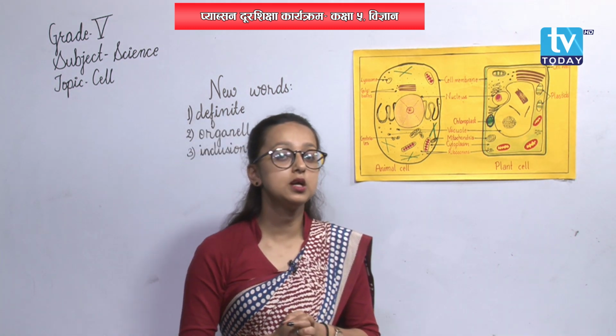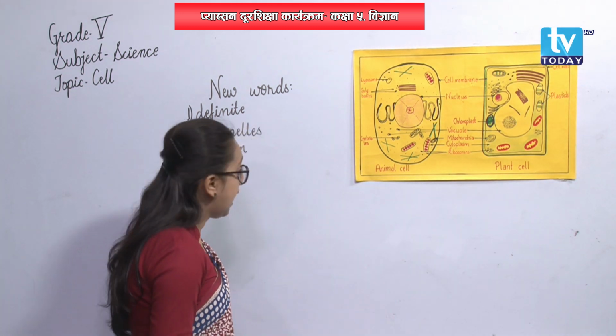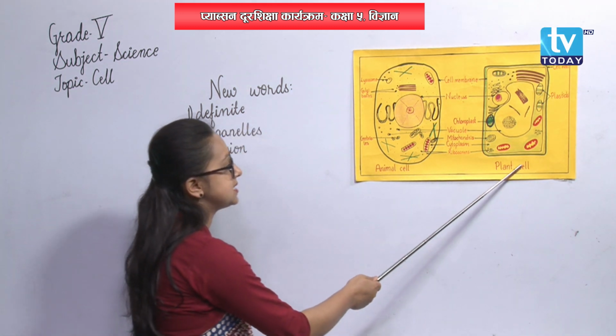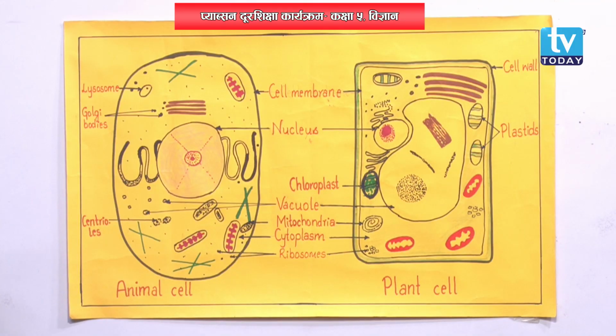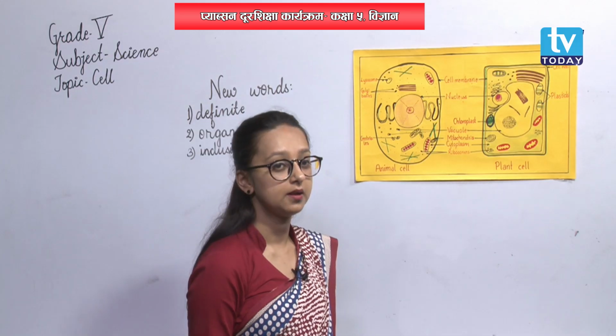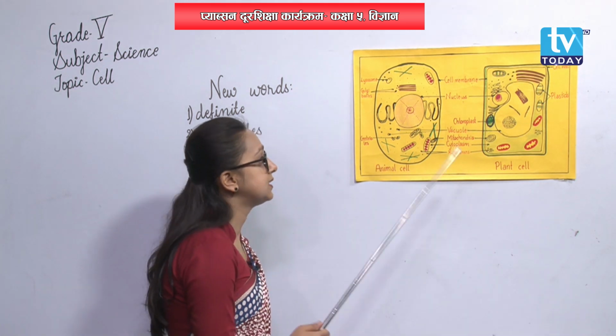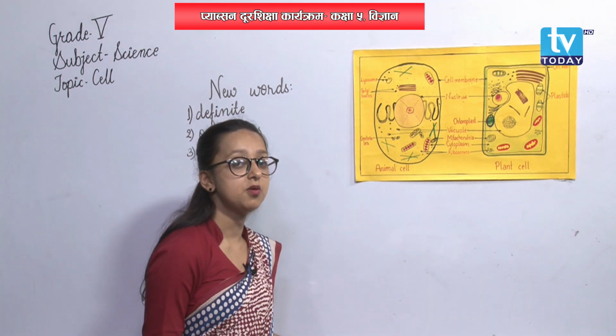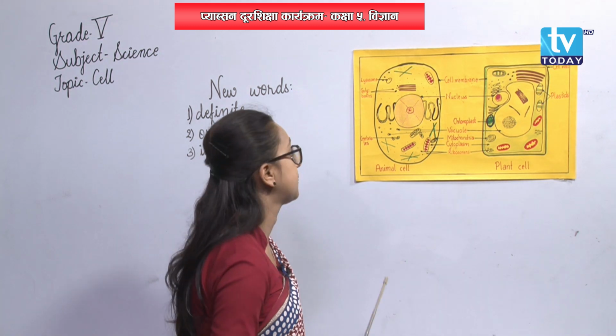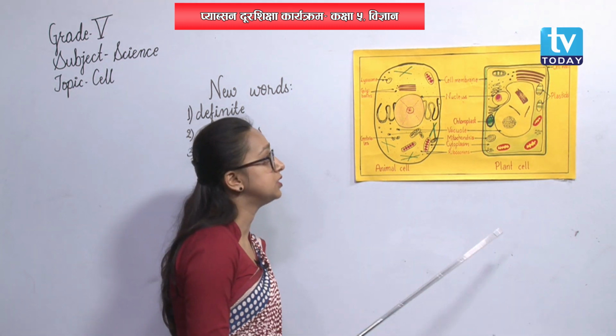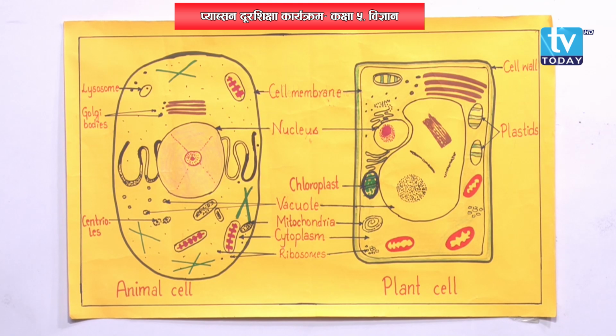Basically, we are going to discuss animal cell and plant cell today. Okay? Animal cell, the cell that is present in animals; plant cell, the cell that is present in plants. Now, talking about these two, let us talk about some of the common parts. At first, let us move on to cell wall.